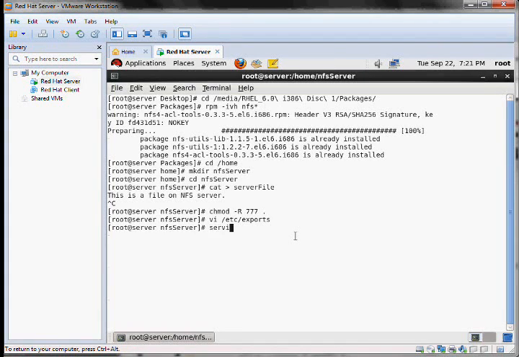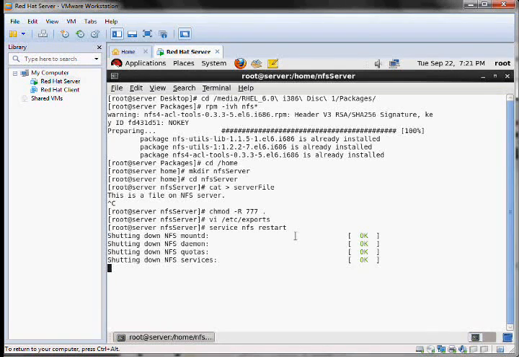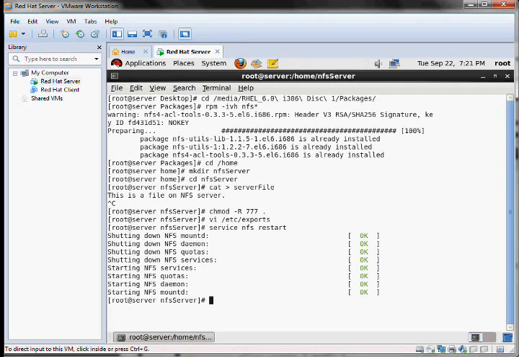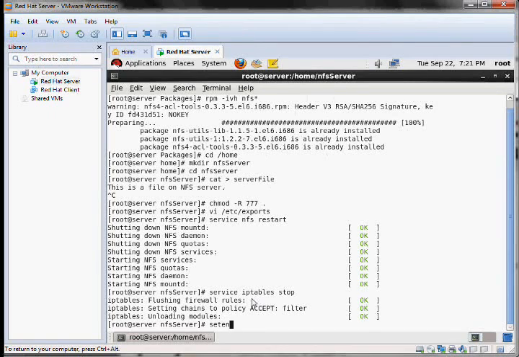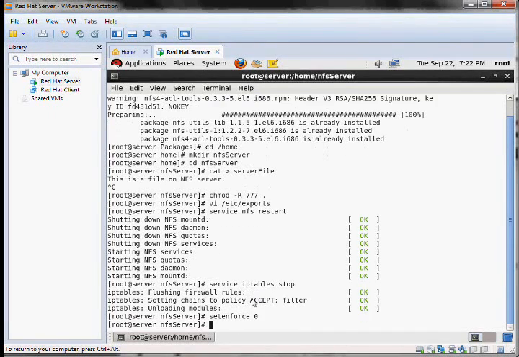Then do a service nfs restart and all okay. Next, service iptables stop, setenforce 0.